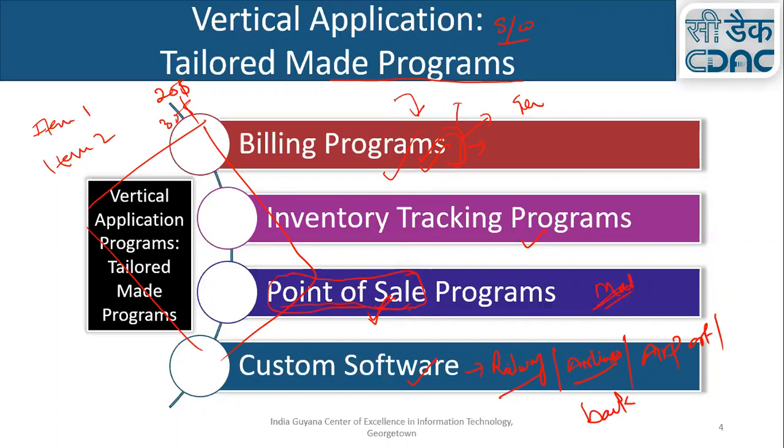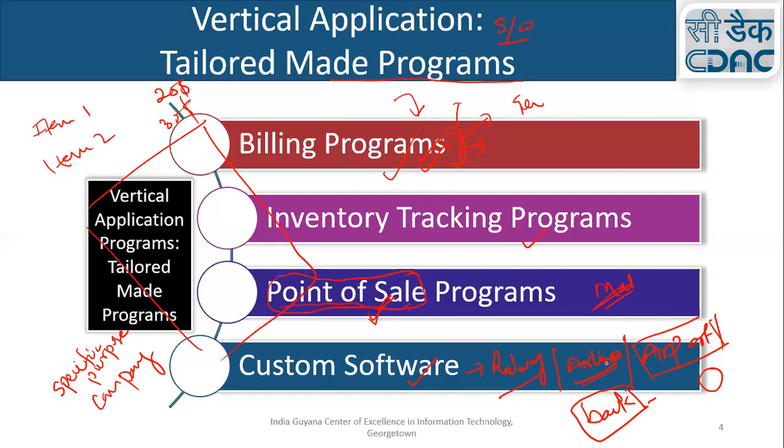The point here is that these programs are made for a specific purpose for a specific company. A bank software used by one bank is different from the software used by another bank. Similarly, different airports use different software, and similarly at airlines. These are specific software made for that particular organization.